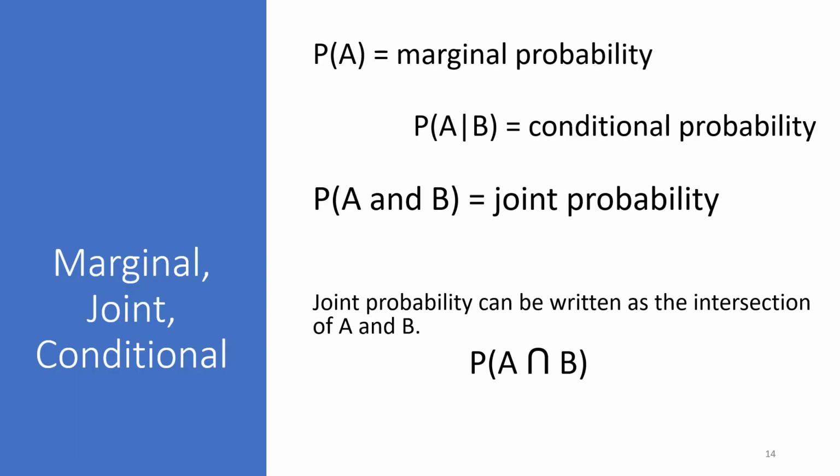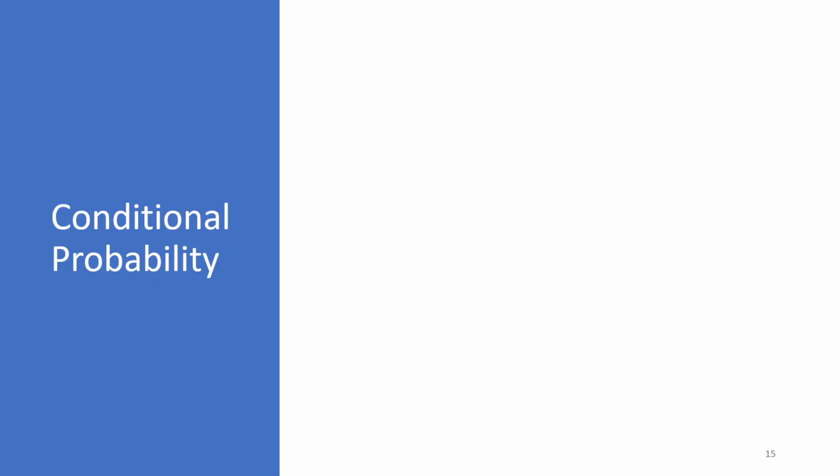So now let's talk about marginal, joint, and conditional probabilities. Marginal probabilities is what we have been talking about: probability of A or probability of B. We also have conditional probabilities: probability of A given B. And we have joint probabilities: probability of A and B. And joint probability of A and B can be written as the intersection of A and B, as denoted there, with the upside down U.